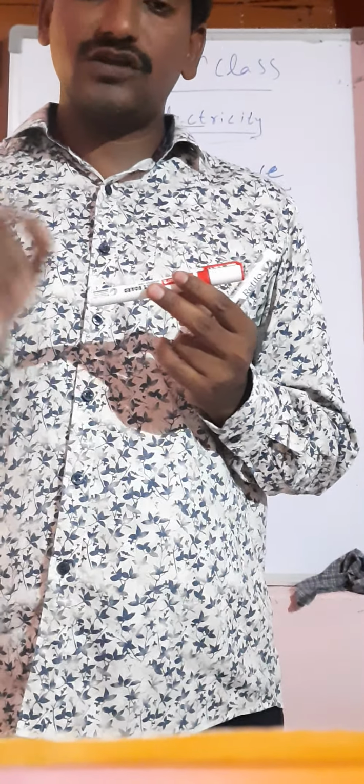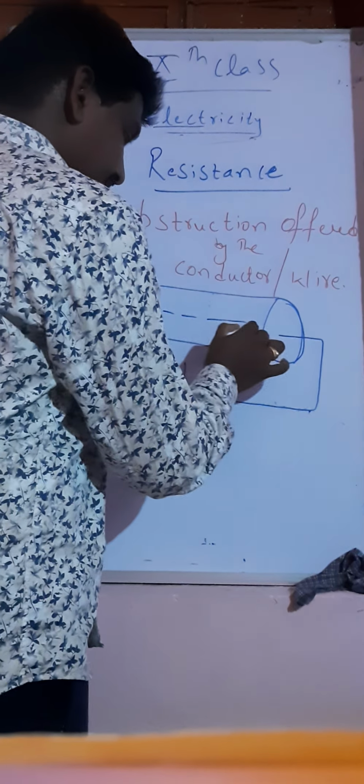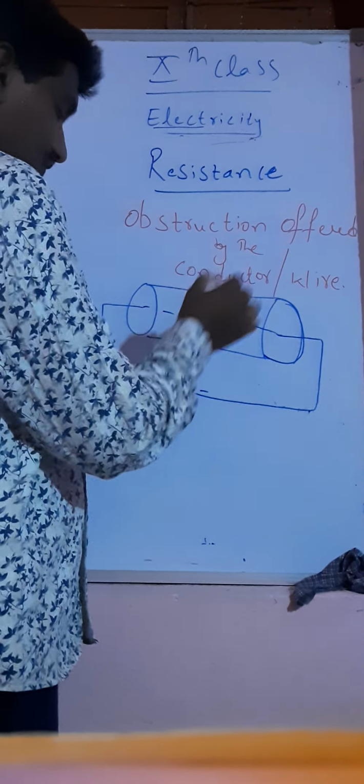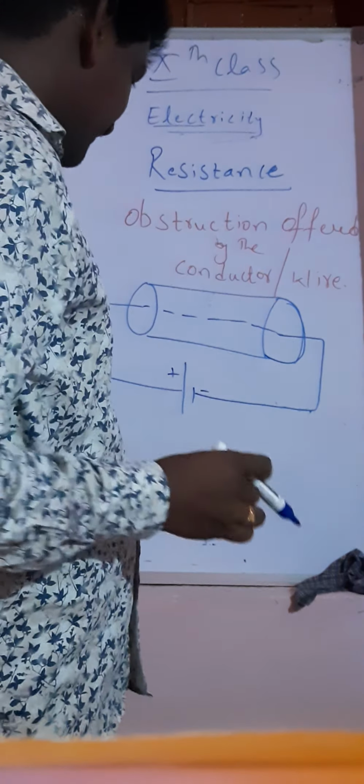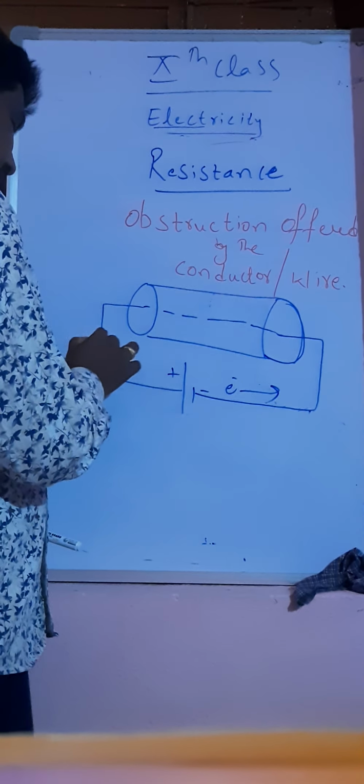Conduction electrons. For example, if you take a wire, in this wire there will be a flow of electrons whenever you connect it to the battery, positive and negative. Through this, the flow of electrons will take place, so current will flow. We have studied that flow of current is nothing but electron motion, or current I can say.